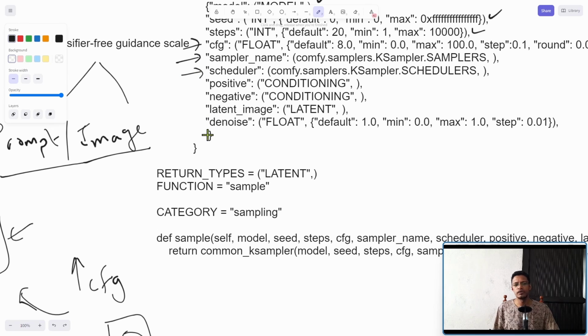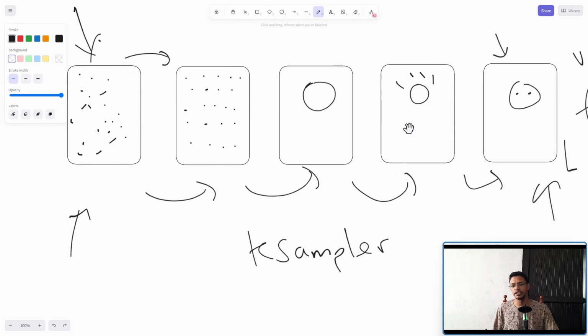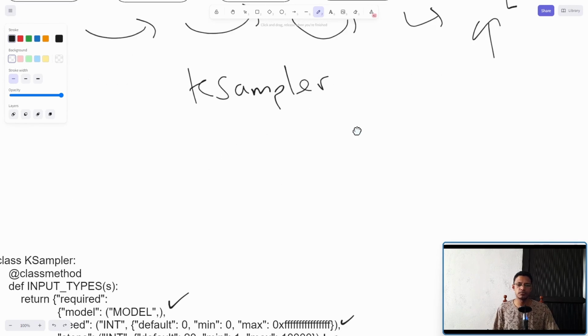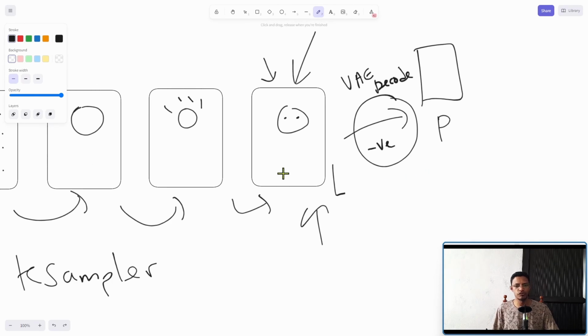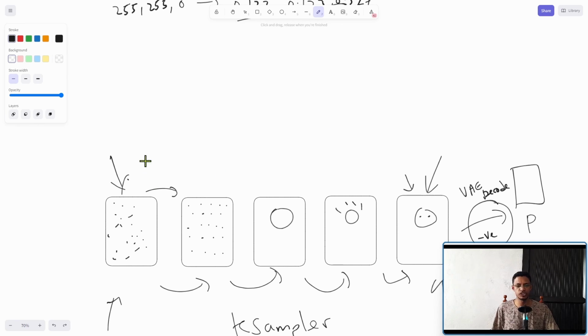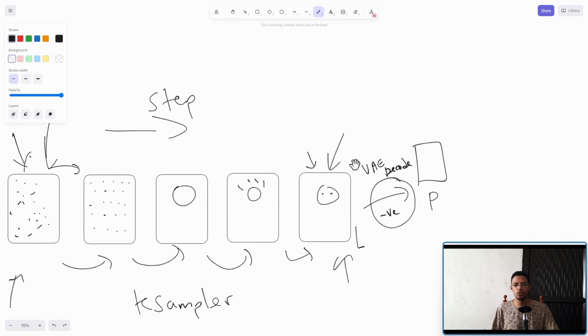The sampler and the scheduler, these two are basically the algorithm used when going through these steps and trying to get to the clear image here. Now, some of the algorithms are converging. So let me zoom out a little bit. Basically, if you start from this latent image, no matter the number of steps, you will always reach a similar output.